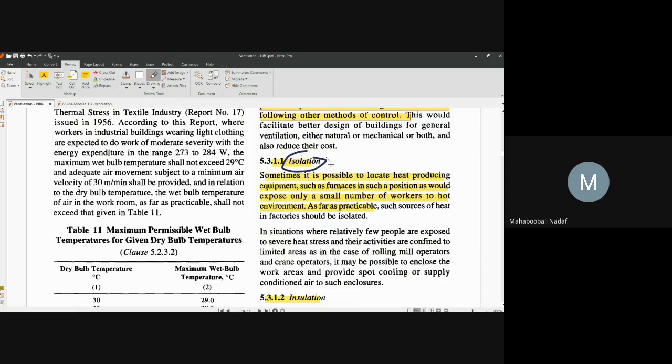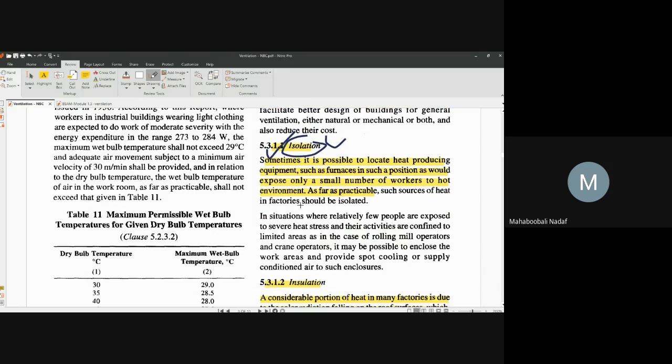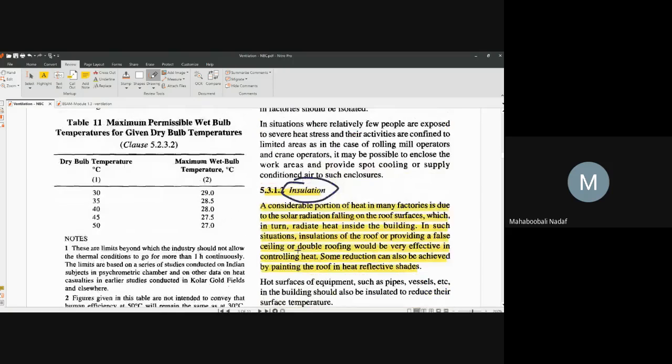Isolation. What does isolation mean? Whenever there is some equipment or process emitting a lot of heat, you can isolate it with a brick wall, a masonry wall, or something else, so that other parts of the building are not affected by the heat emitted. That is what we call isolation. Second is insulation. Insulation means what?